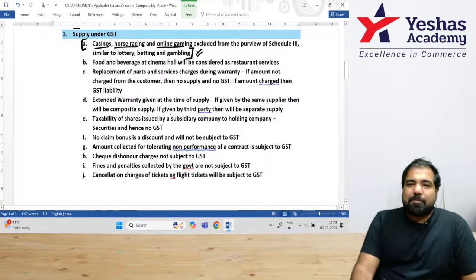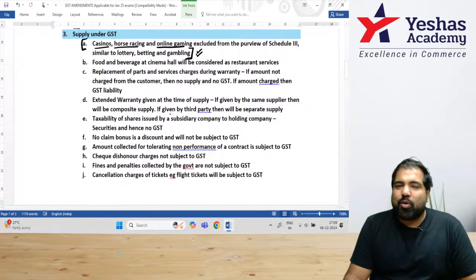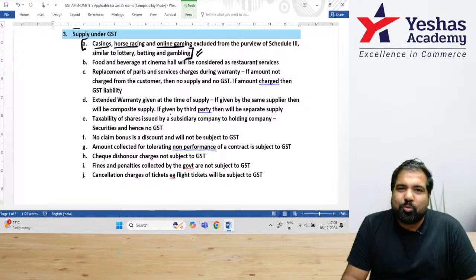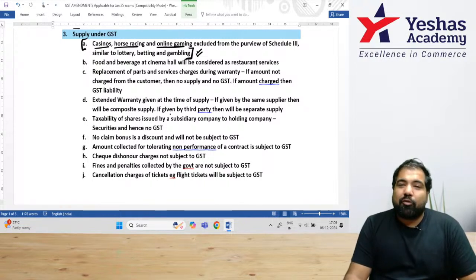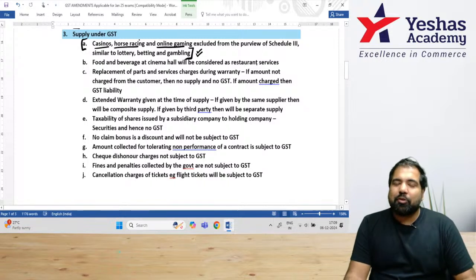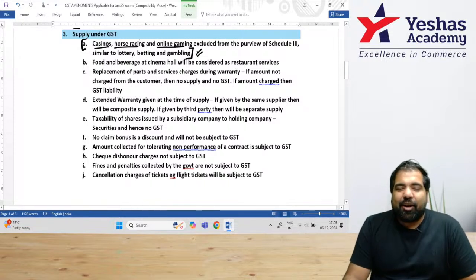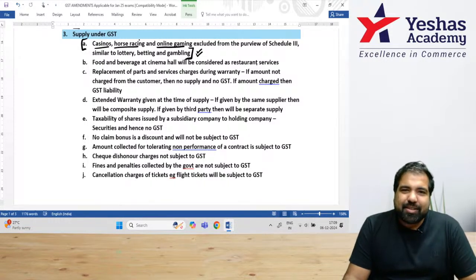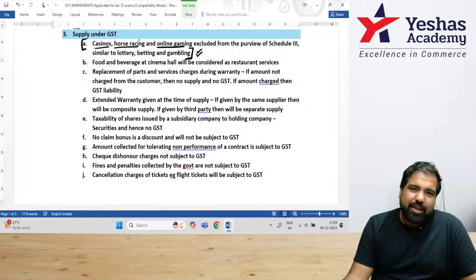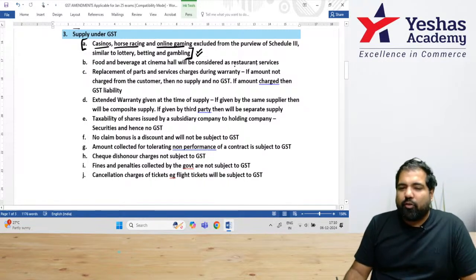Next, Pushpa 2 has just been released. I'm sure you don't have the time right now to watch it, but if you happen to watch a new movie in a theater like PVR, one thing you will always joke about and have fun with is the popcorn prices. The food prices are obnoxious. Now, when that food and beverage is provided in the cinema hall, is it a supply? Obviously it is, and it's a supply of service, restaurant service.